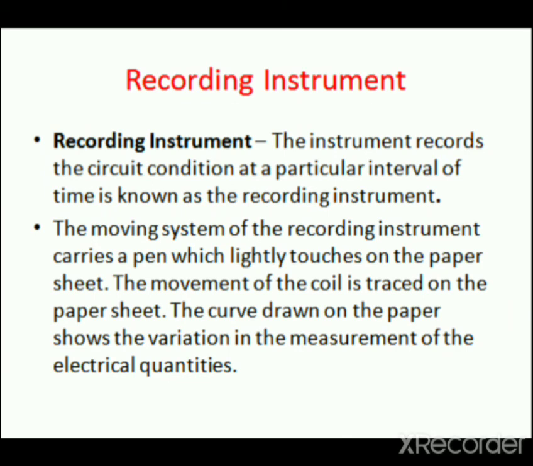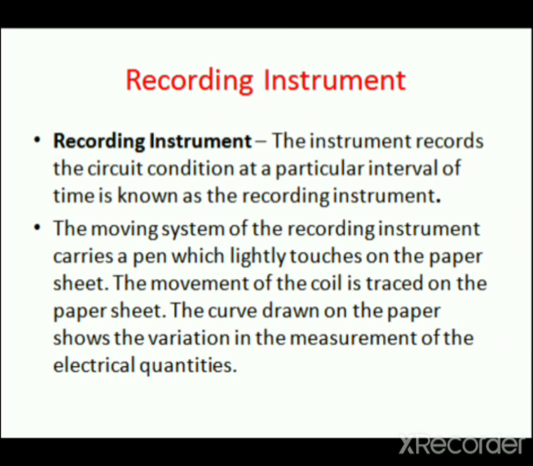The movement of the coil is traced on the paper sheet. The curve drawn on the paper shows the variation in the measurement of the different electrical quantities. The response time of the electronic instrument is very high as compared to the electrical and mechanical devices.